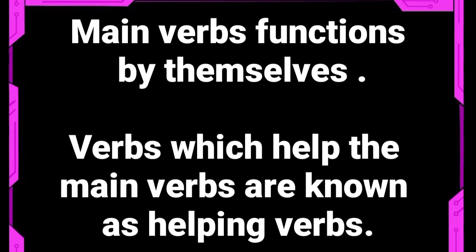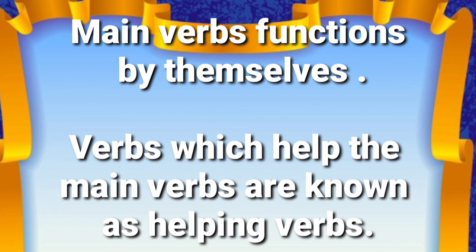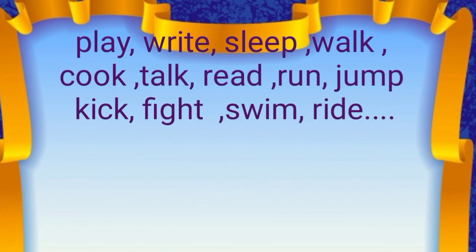Now see these words: play, write, sleep, walk, cook, talk, read, run, jump, kick, fight, swim, ride. All these words tell us about the work done, and these come under the main or principal verb.